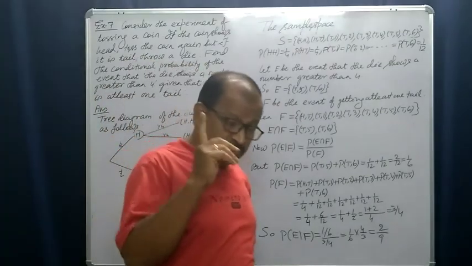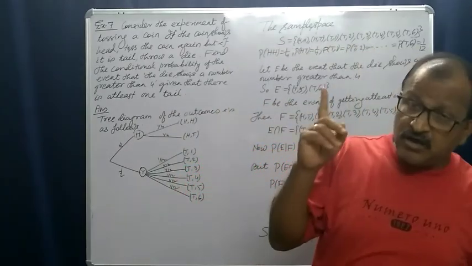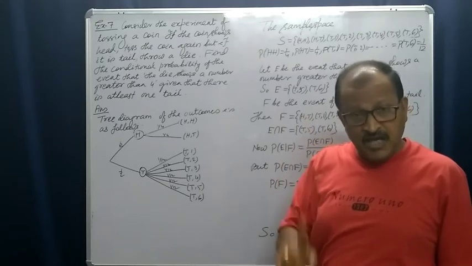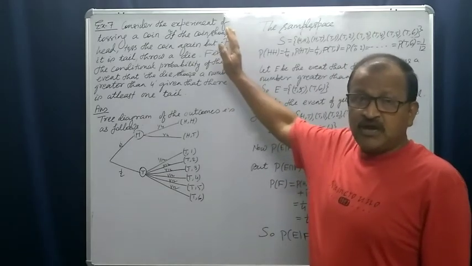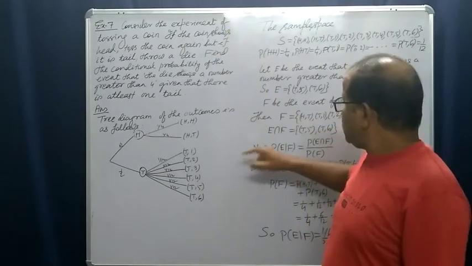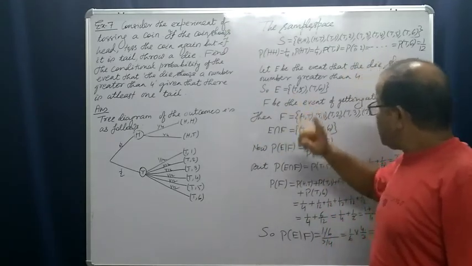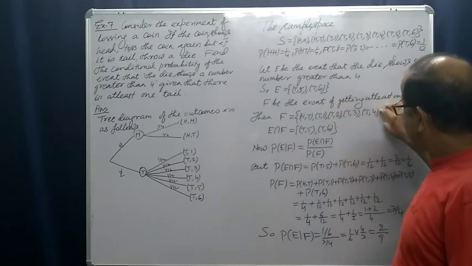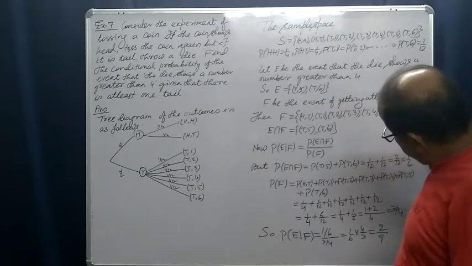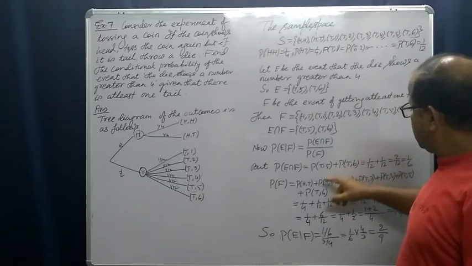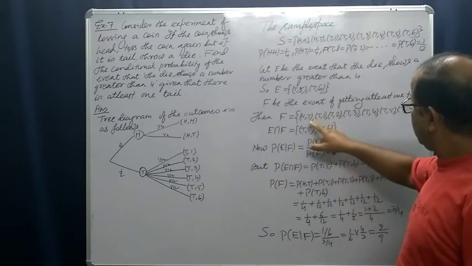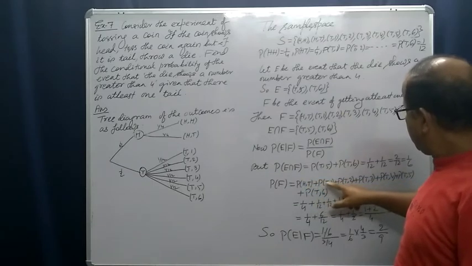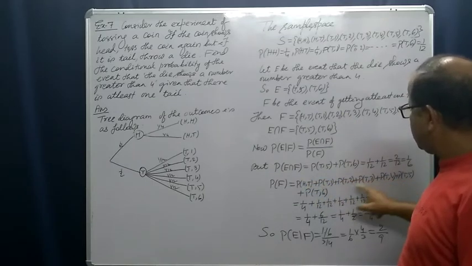But this is not the formula where the outcomes are not equally likely. In this case, we have seen the outcomes are not equally likely. So here, probability of the event F means the sum of the probabilities of each outcome in the event F. So it is probability of HT plus T1, probability of T2, like this up to this.